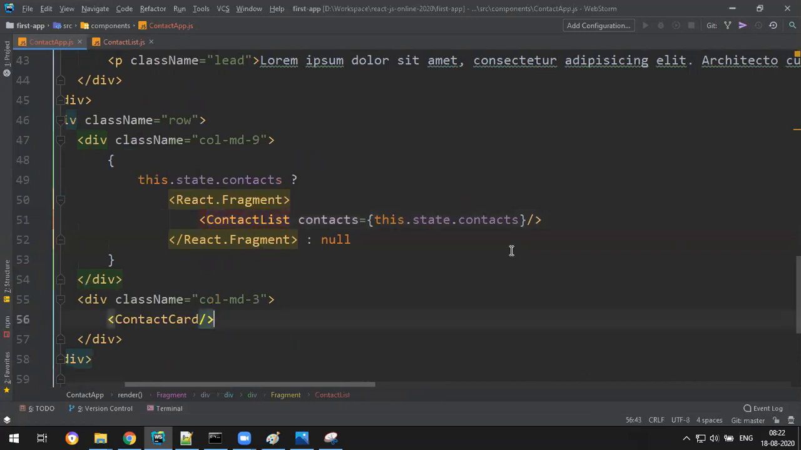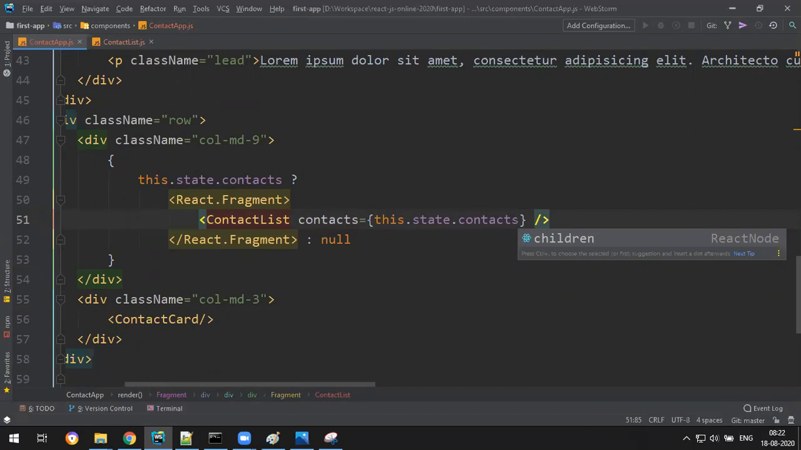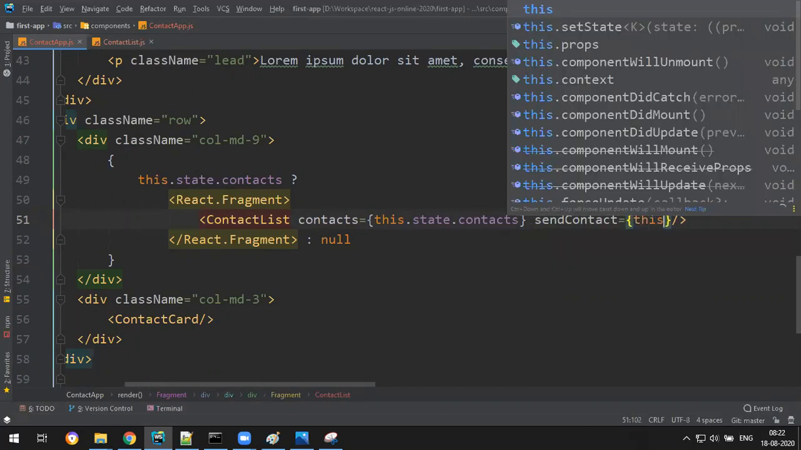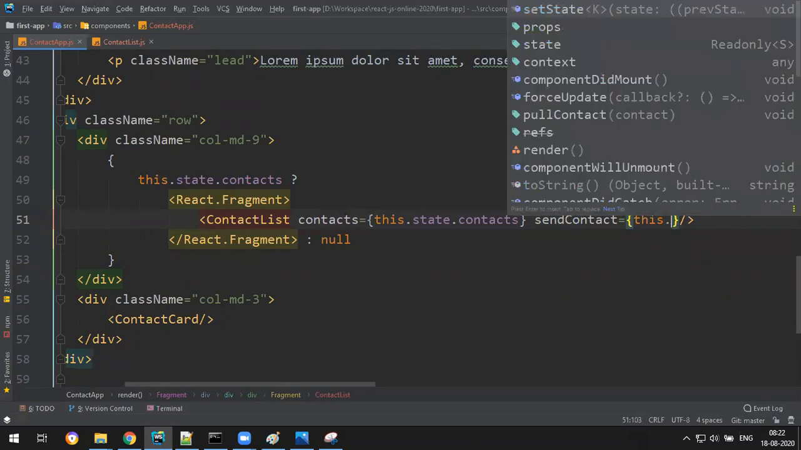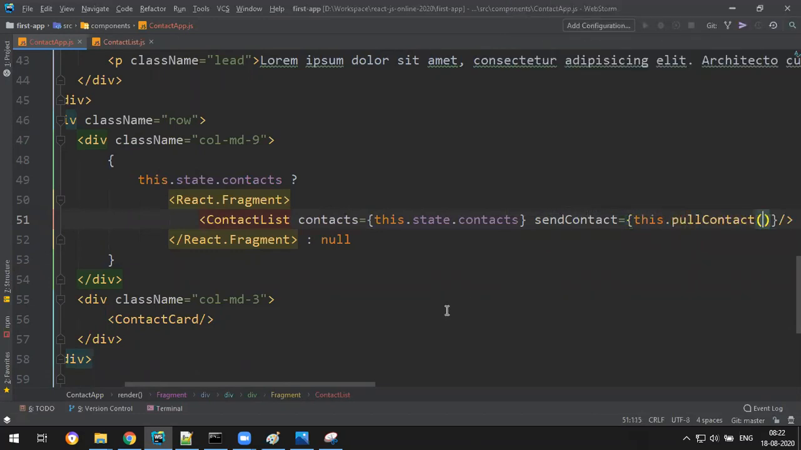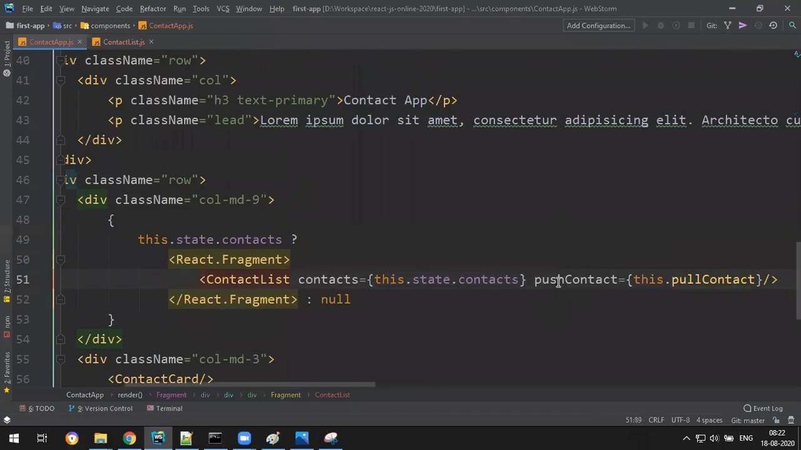Here, let's say some function name for the child, say send contact, is equal to this dot pull contact. But pull and send doesn't make sense. Not send contact, push contact. The child will push it, the parent will pull it. So this push contact is available to the contact list through properties. You can call this one.